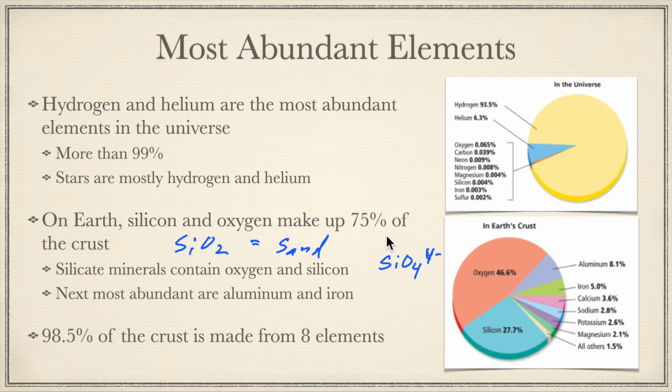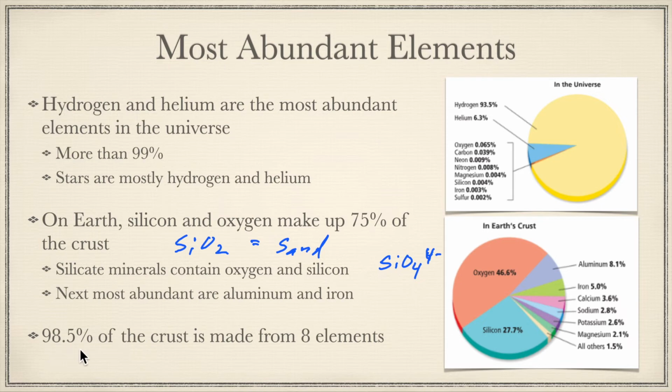So this is a silicate ion, and basically you can take these and arrange them in a bunch of different ways to get a bunch of different minerals, and those minerals then make up the rocks that make up the Earth's crust. The next most abundant after silicon and oxygen are aluminum and iron.